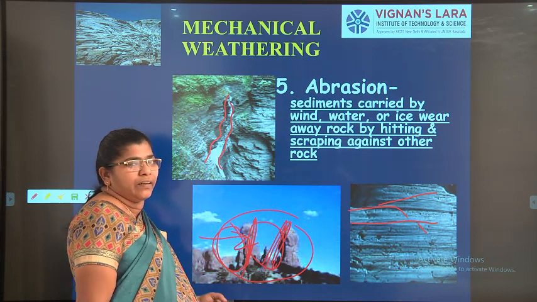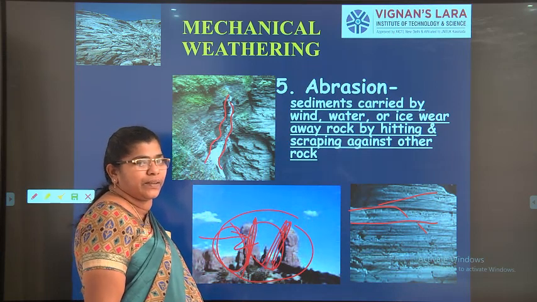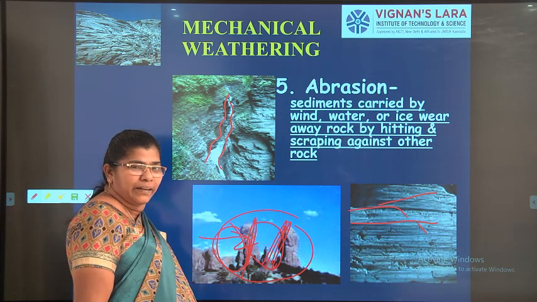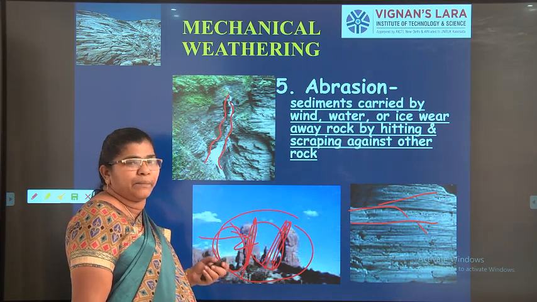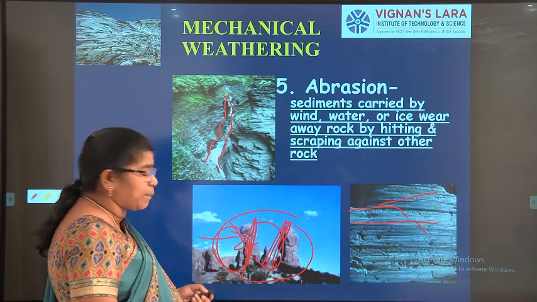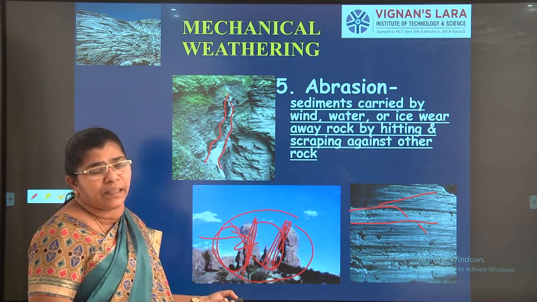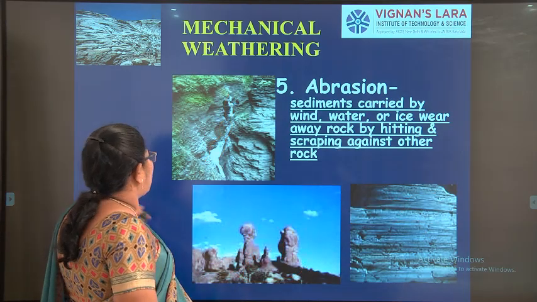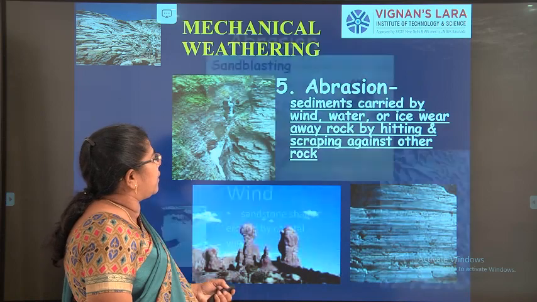So we have seen first one animals, second one ice wedging. What is the third one? Plant. The fourth one is the release of pressure. The fifth one is abrasion. We will see abrasion in detail because it is the most common thing that we can find.